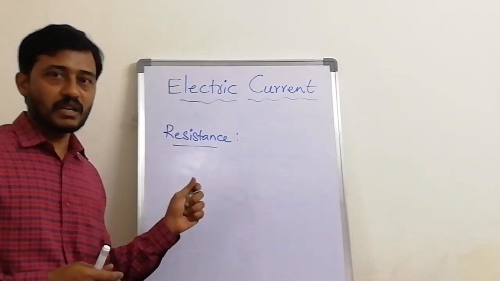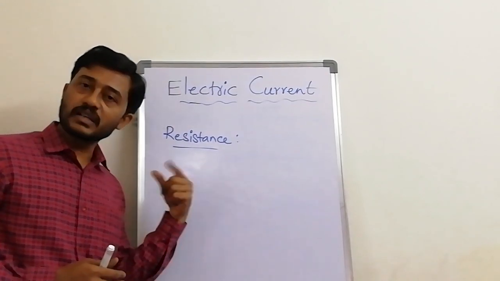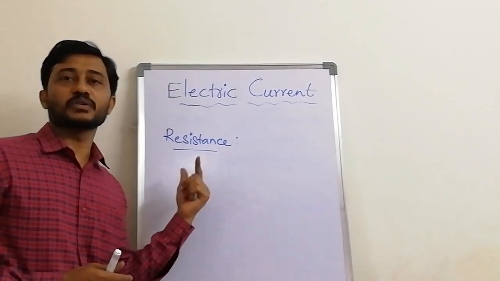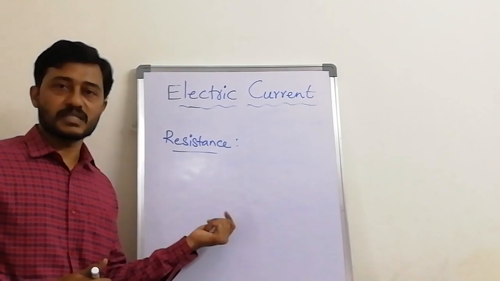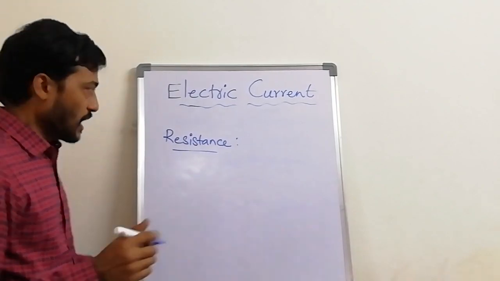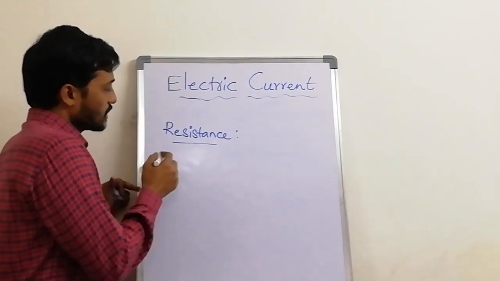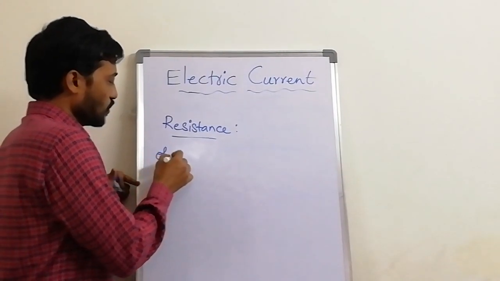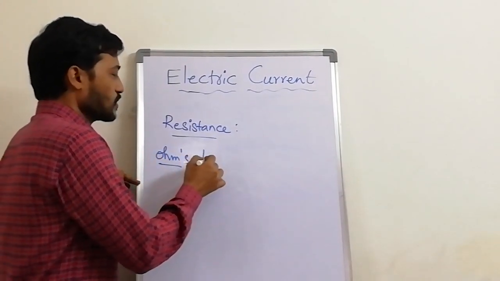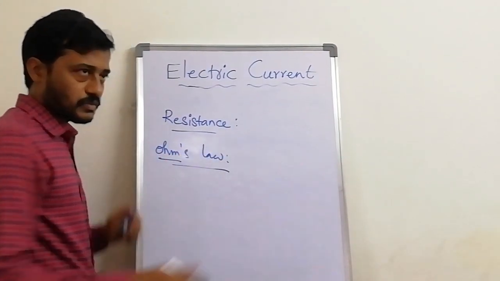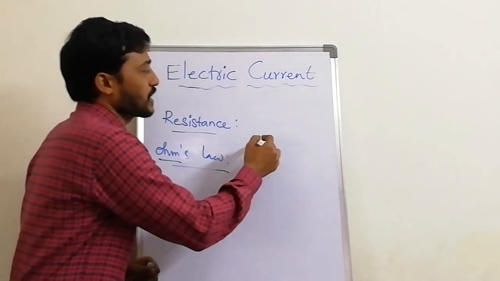The material which allows the flow is called a conductor. Quite opposite to this, we call it resistance. One law we have is called Ohm's law. According to Ohm's law, in a given circuit,